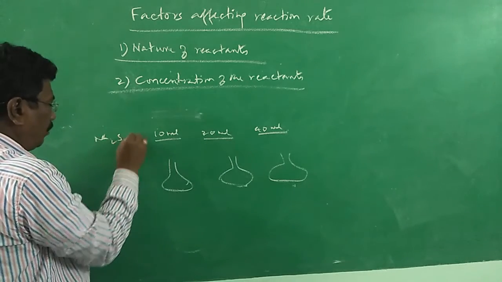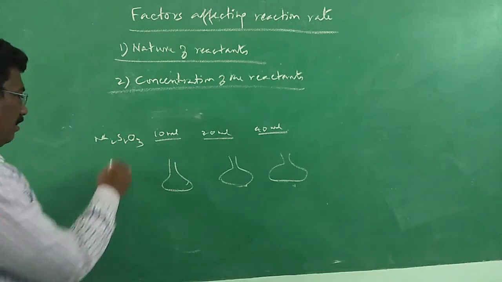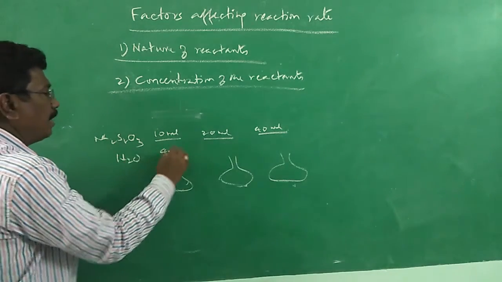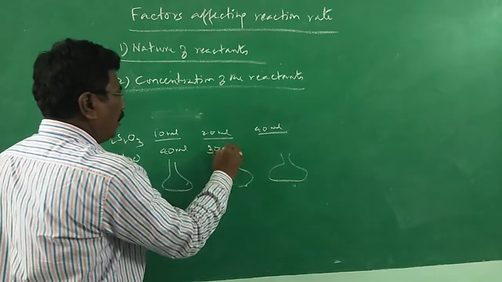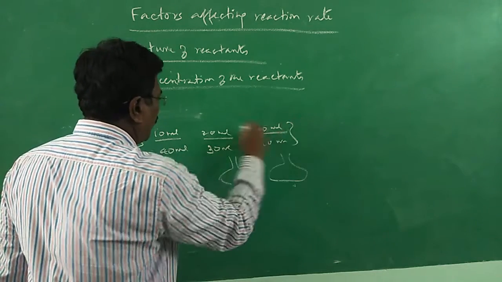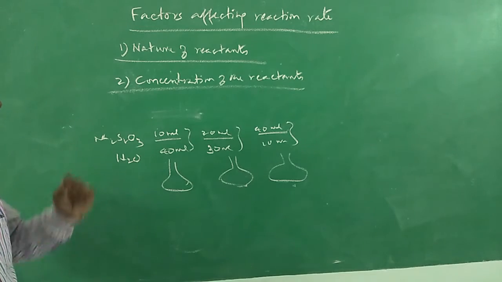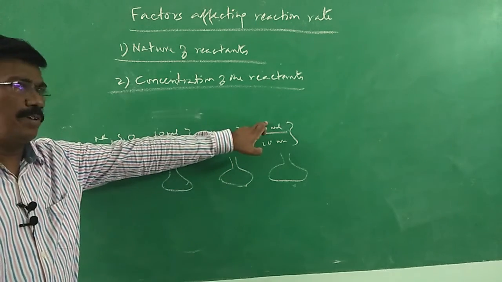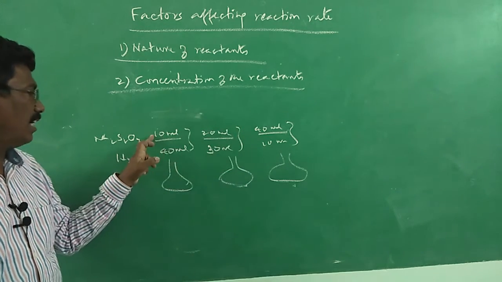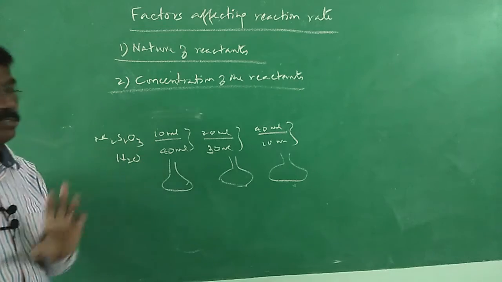Then distilled water: let me add 40 ml, 30 ml, 10 ml, making everything 50 ml. Which is more concentrated? Where do we have more concentration of sodium thiosulfate? Here, 40 with only 10 water. Here, 10 sodium thiosulfate, 40 water.